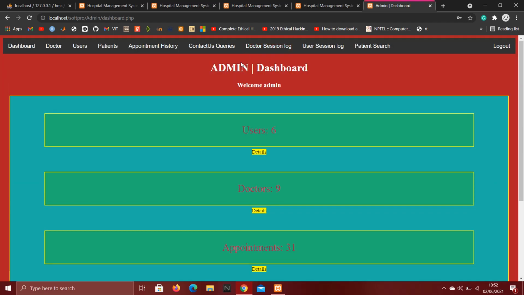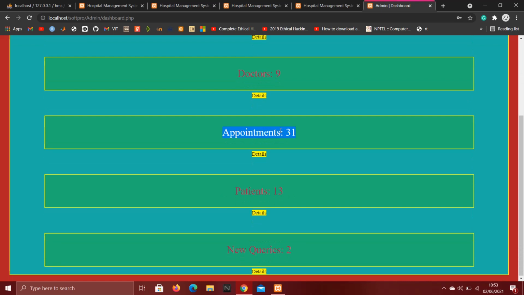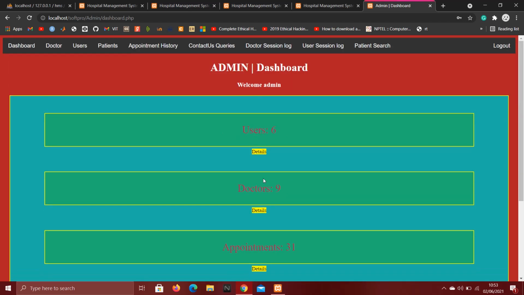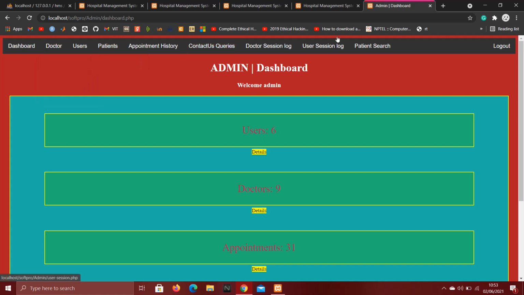So here is the dashboard of admin. Here you can see in the system there are a total of 6 users, 9 doctors, and 31 total appointments booked. There are 13 patients, and there are 2 new queries. All of this you can see from here, or from this navigation bar also. Let's start one by one.